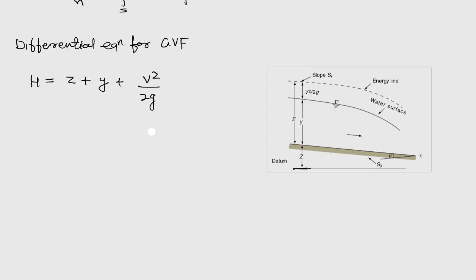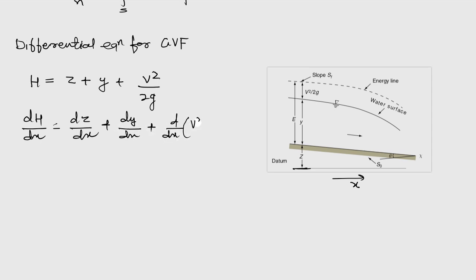Then if we differentiate it with respect to x, where x is the direction along the channel length, we can write dh/dx = dz/dx + dy/dx + d/dx (v²/2g). Now what are these terms here? Let's see. This dh/dx will tell what?